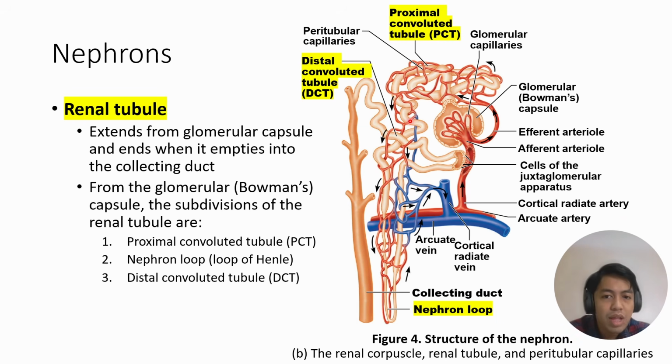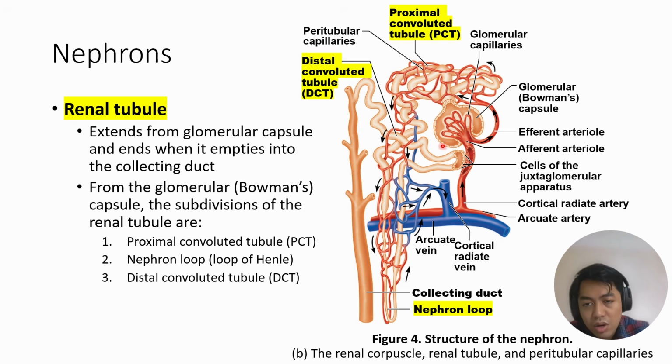The renal tubule has three segments. This includes the proximal convoluted tubule, the nephron loop, and the distal convoluted tubule. The proximal convoluted tubule, or the PCT, proximal, is right next to the renal corpuscle.